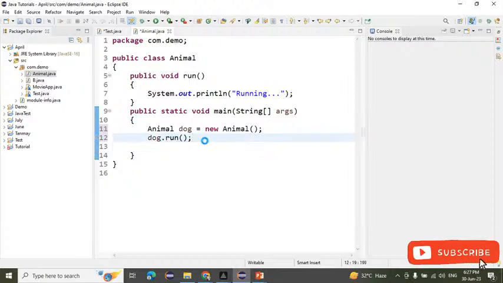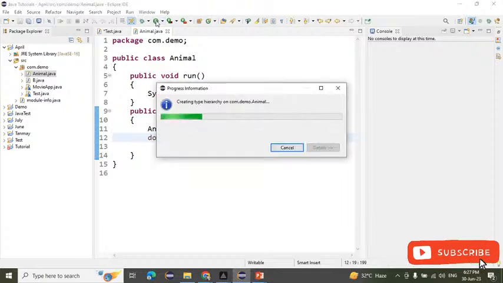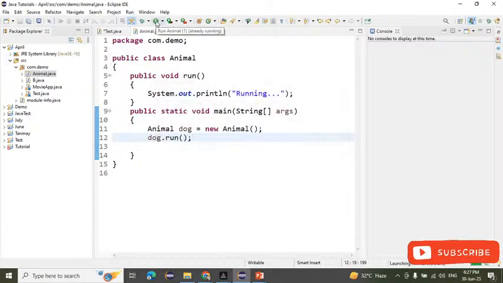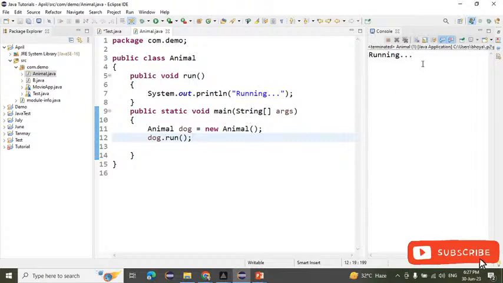dog.run, simple, I'm writing. Save it. I'm saving this one and I'm running this one now. So see what output we are getting, that is running, right?